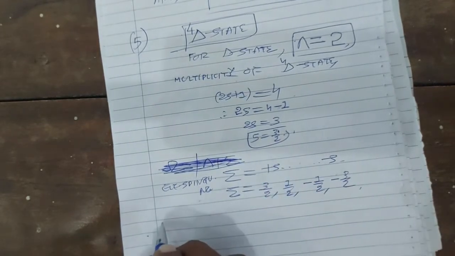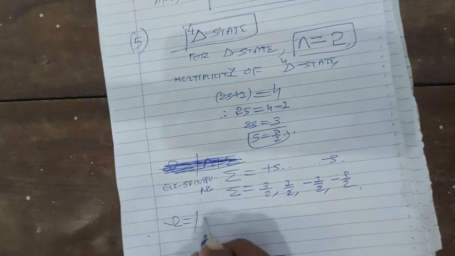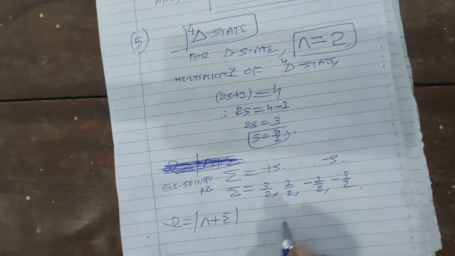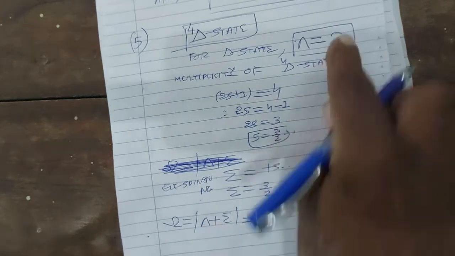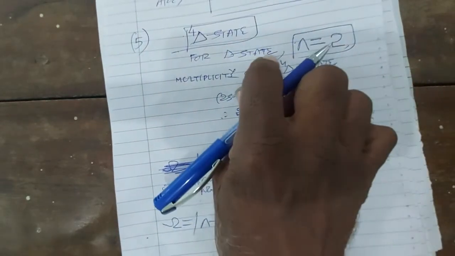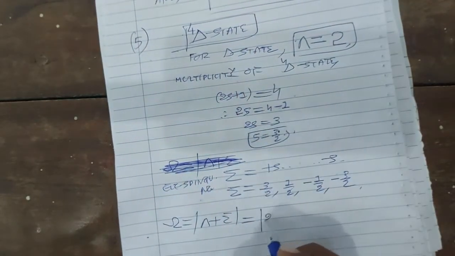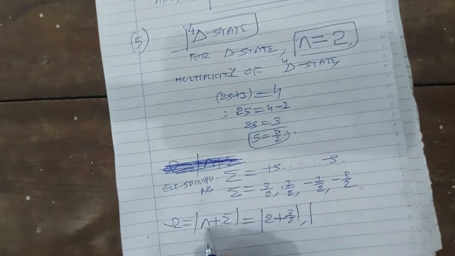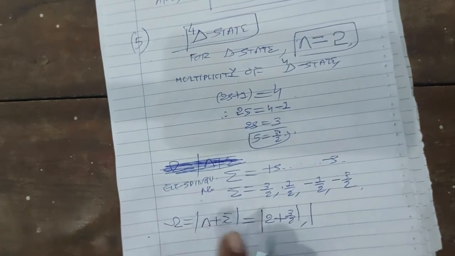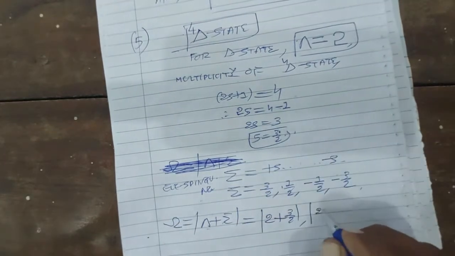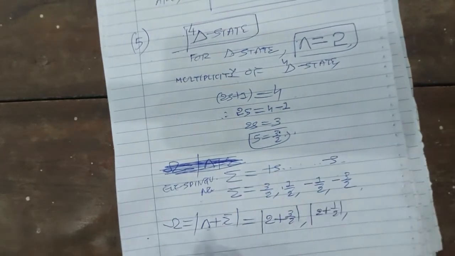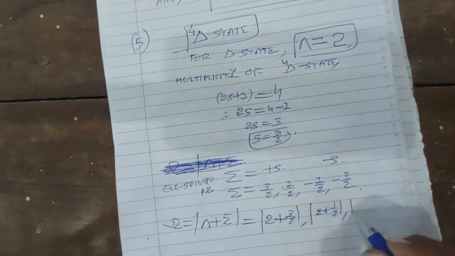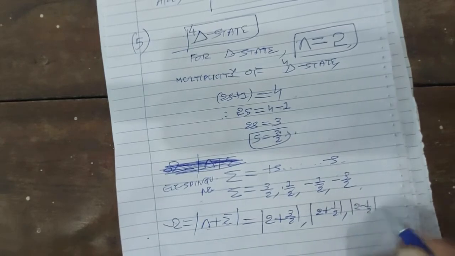Now the total quantum number omega is the sum of lambda plus sigma. For the molecular electronic state delta, lambda is 2. The first value of omega is 2 plus 3 by 2. The second value is lambda plus sigma, 2 plus 1 by 2. The third value is 2 minus 1 by 2.